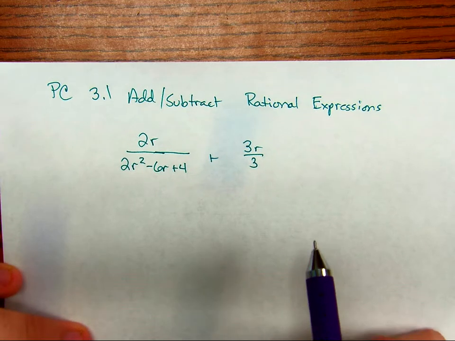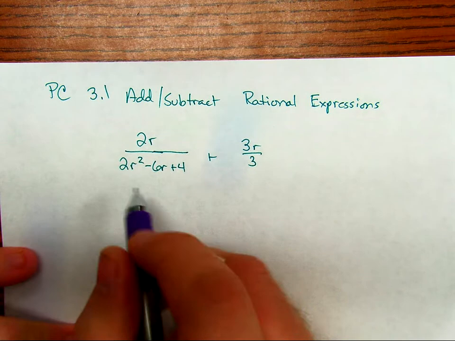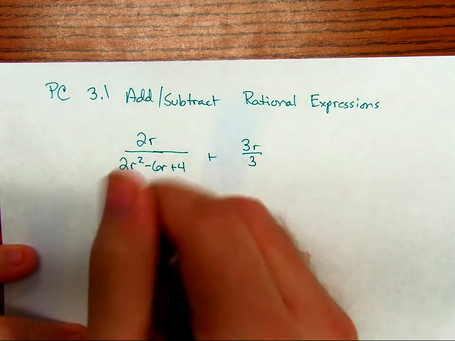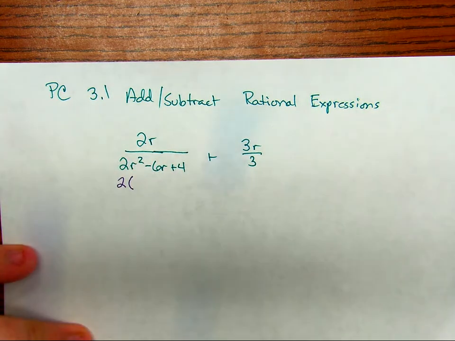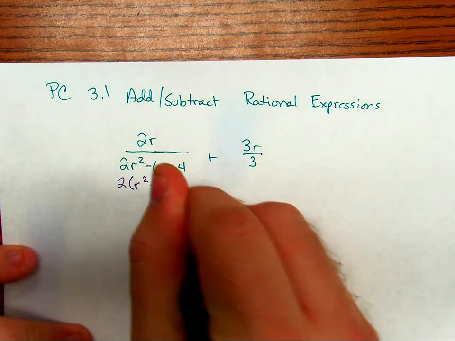So I'm going to look and see if I can reduce. Sure enough, up here I have a 2 times r. And down here I have a GCF of 2. So I'm going to pull out that GCF of 2. And then I'm going to have r squared minus 3r plus 2.